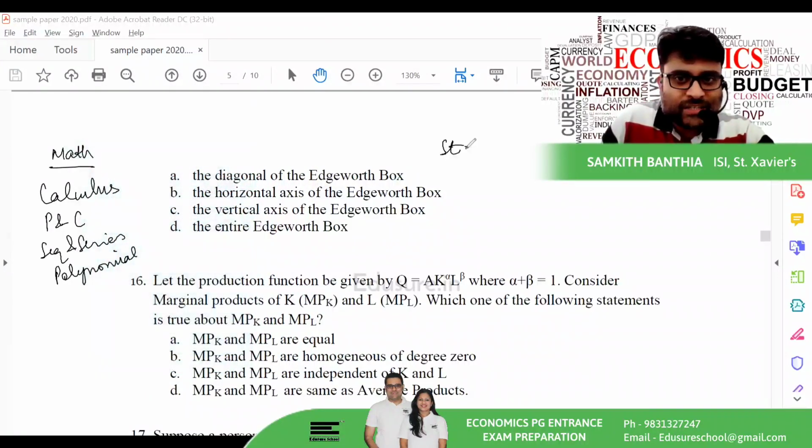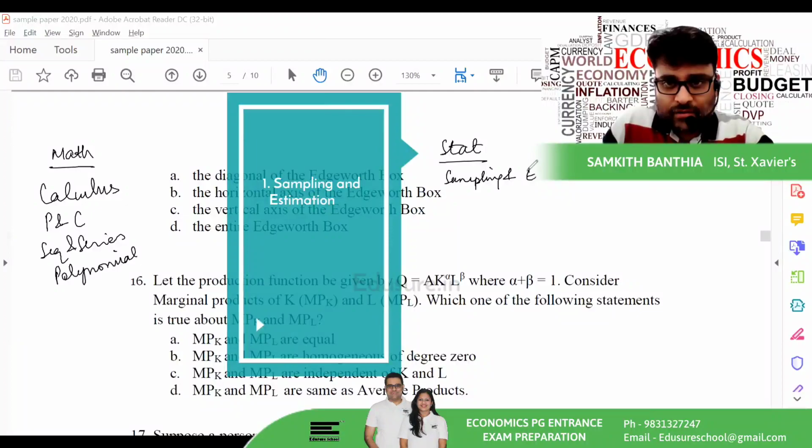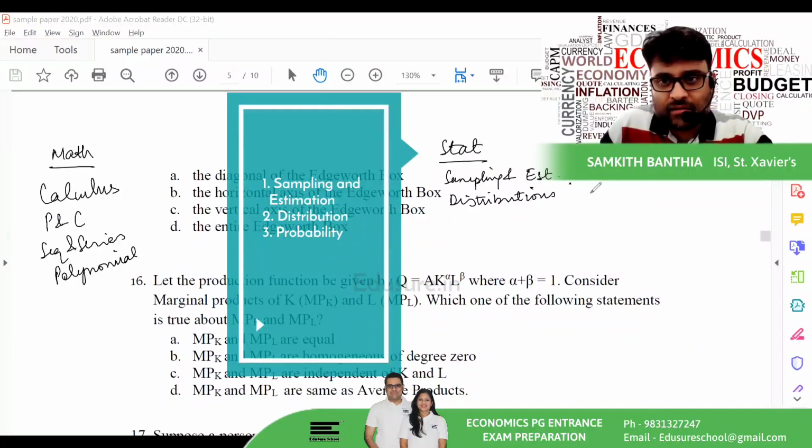What about the statistics portion? In the stats portion, testing of hypothesis, sampling and estimation. Sampling and estimation is an important aspect which will include testing of hypothesis. Distributions. When I talk about distributions, I mean the probability distributions. There are only a couple of distributions which you need to know in detail.